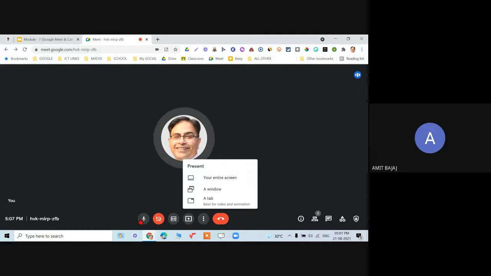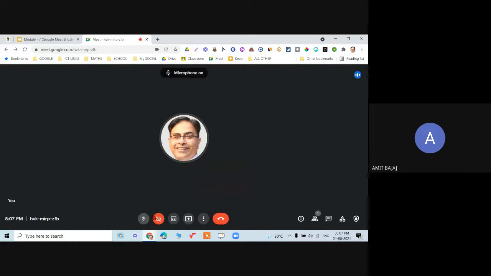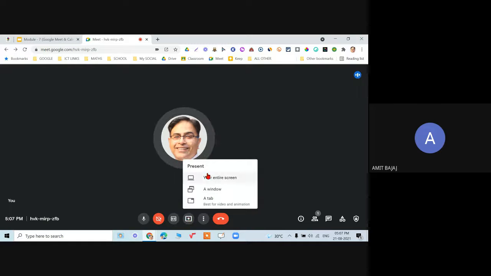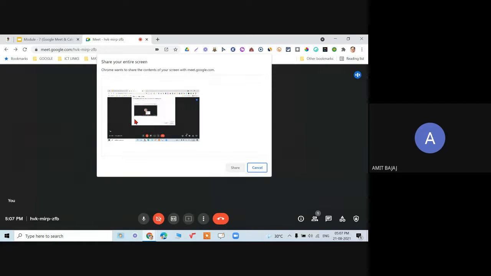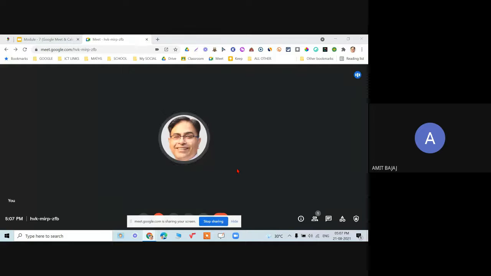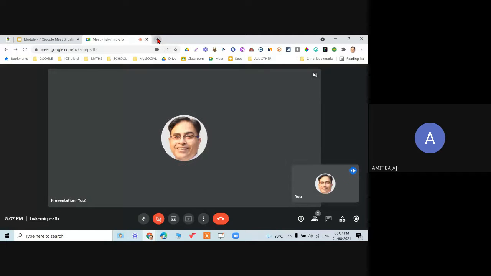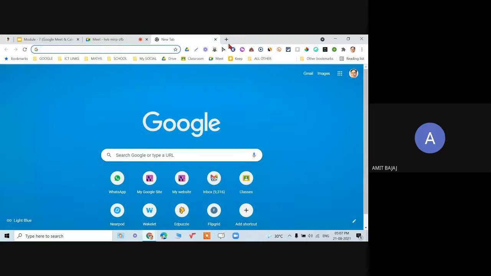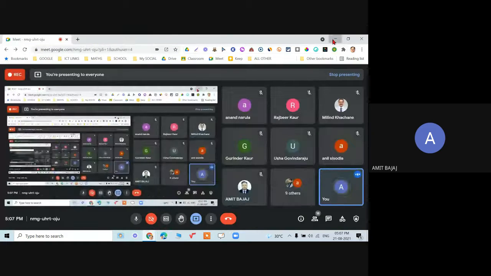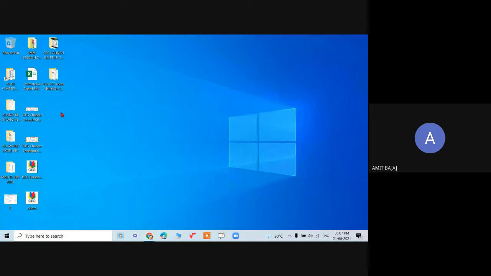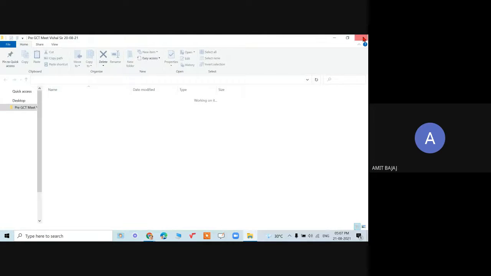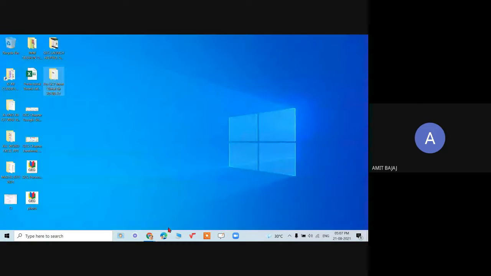When I click on your entire screen and select that screen, whatever is now happening on my laptop, whichever window I am opening, or even if I am opening some files, everything will be visible to everyone in the meeting.